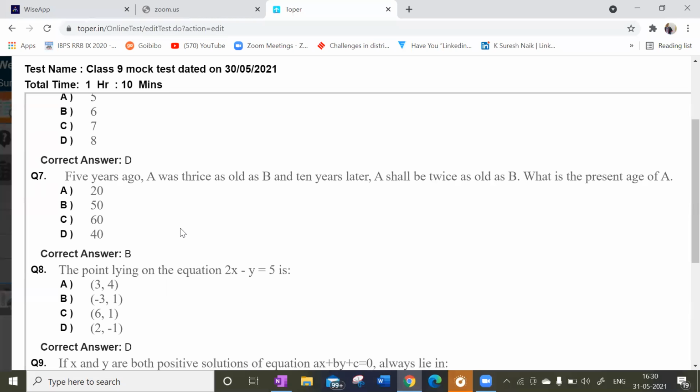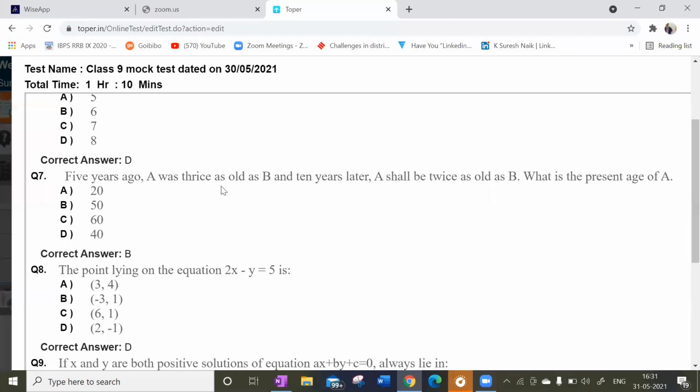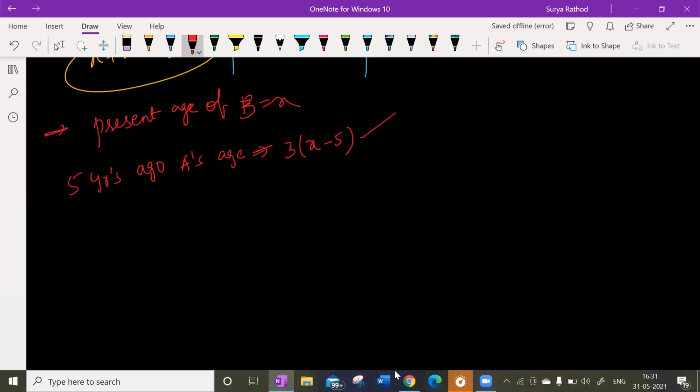Look at this here. 5 years ago, A was thrice as old as B. Right? Thrice as old as B. 5 years ago, A's age was thrice as old as B.